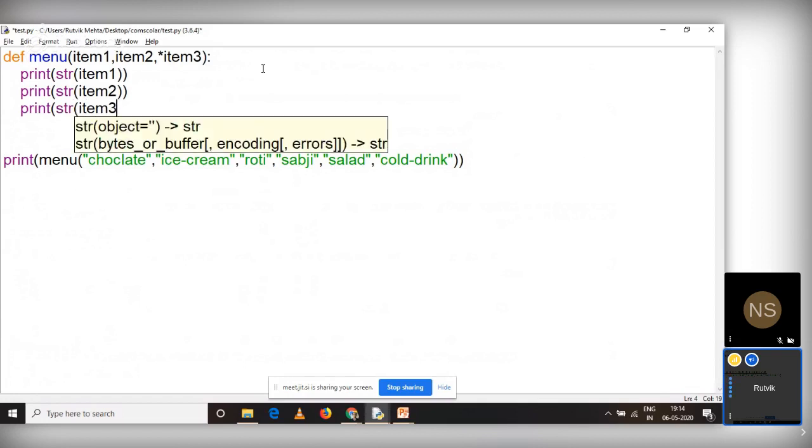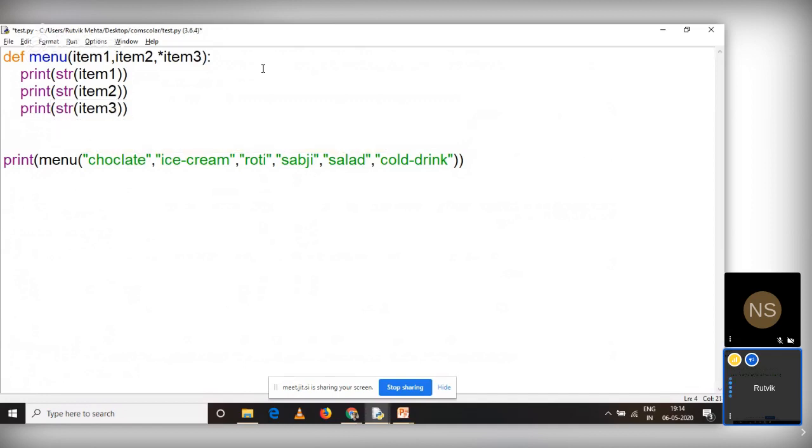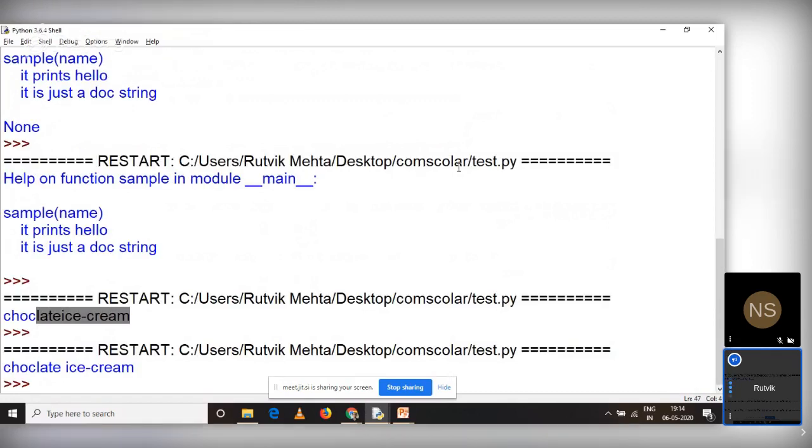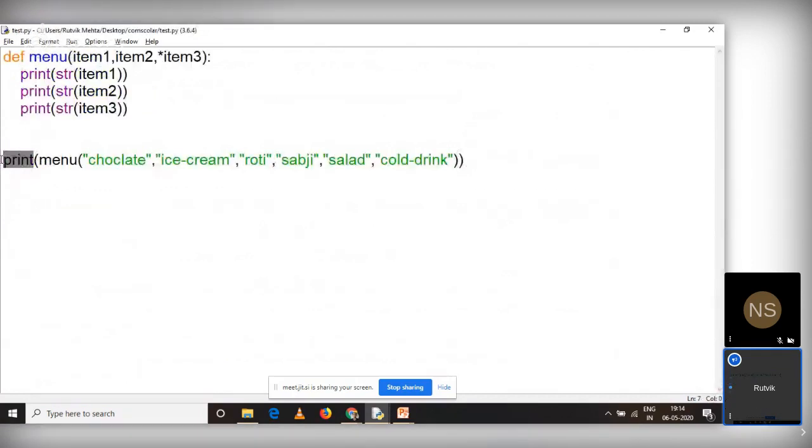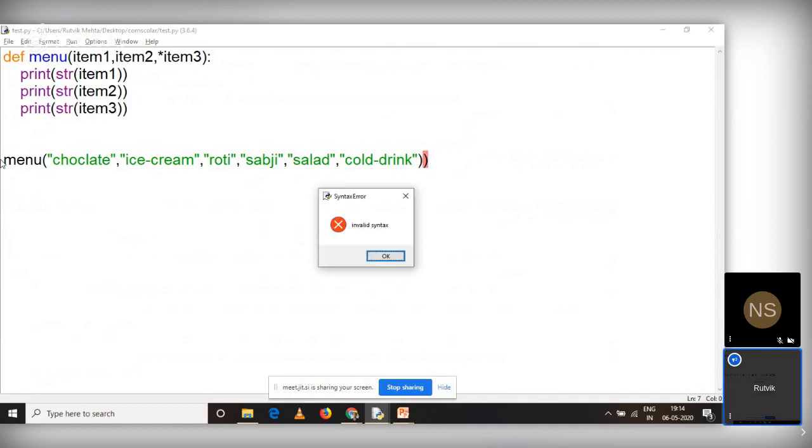Don't use star over here. Making it very clear. So what will this item 3 be containing? Item 3 will be containing all these values as a collection. So roti, sabji, salad, and cold drink will be held as a collection in item 3. Let us see how it gets printed. If I'm running this code, I don't have to call print now because I'm not returning. So it's just menu. Okay, and I have to omit this last bracket as well.